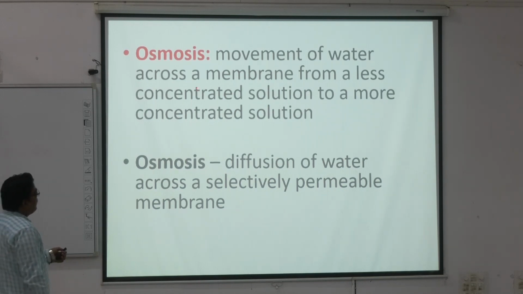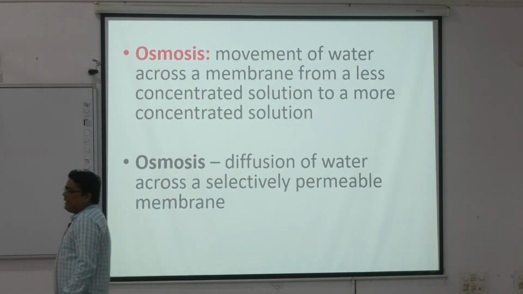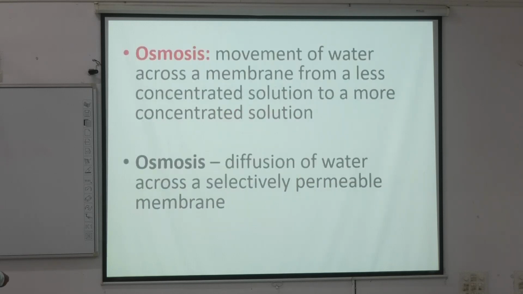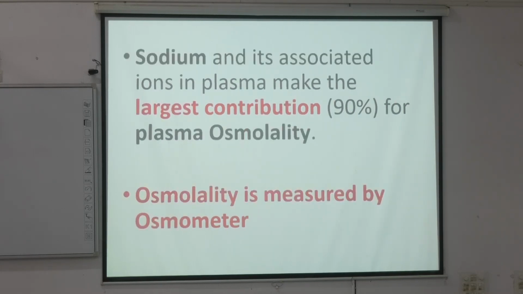Osmosis is the movement of water across a membrane from a less concentrated solution to a more concentrated solution. All of you know that. And osmolarity is the number of moles per liter of a solution. Osmolality is the number of moles per kg of solvent. We skip this point.